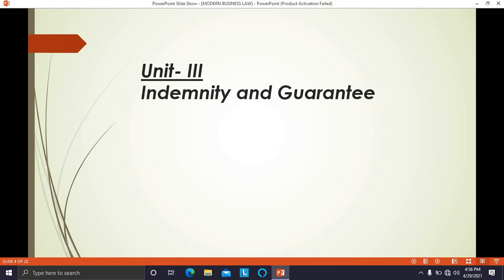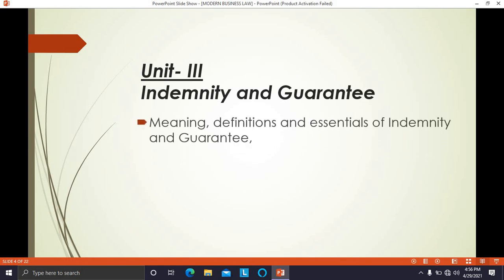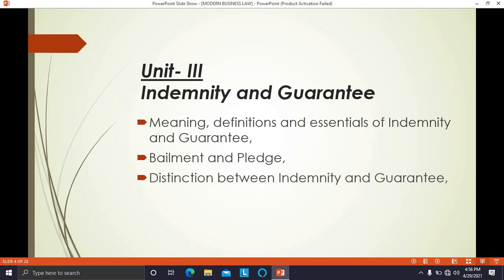The third unit is about indemnity and guarantee. In this unit, we are going to study about the contract of indemnity and contract of guarantee. We are going to study meaning, definitions, and essentials of indemnity and guarantee. Then we are going to study about the contract of bailment and pledge, points of distinction between indemnity and guarantee, and distinction between bailment and pledge. This is the third unit.